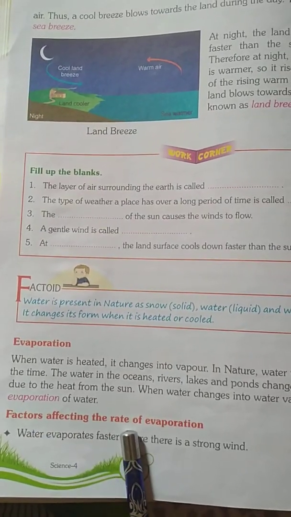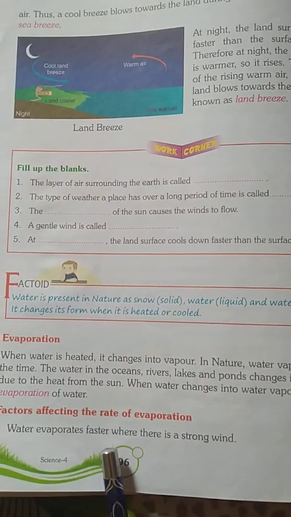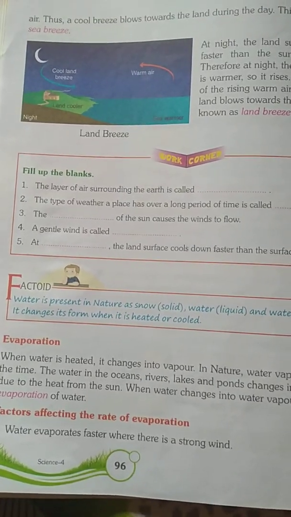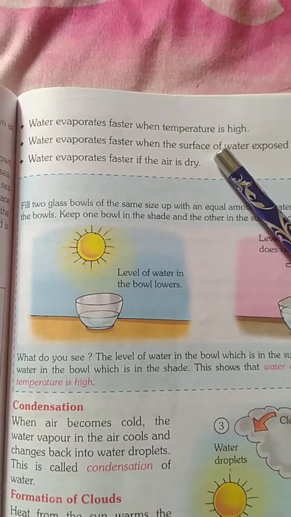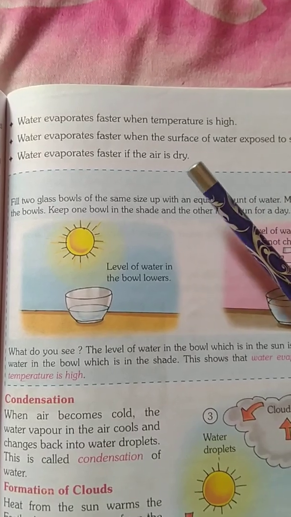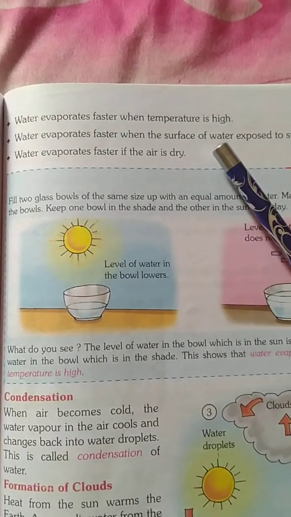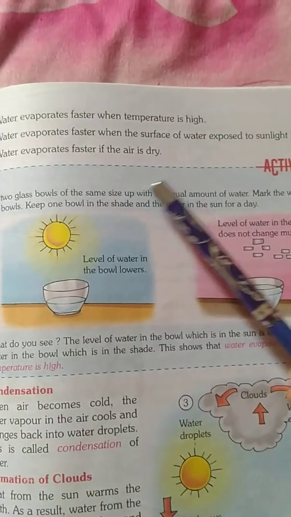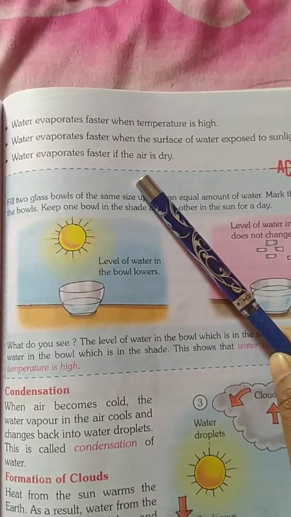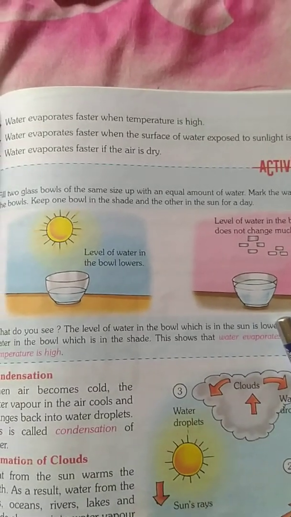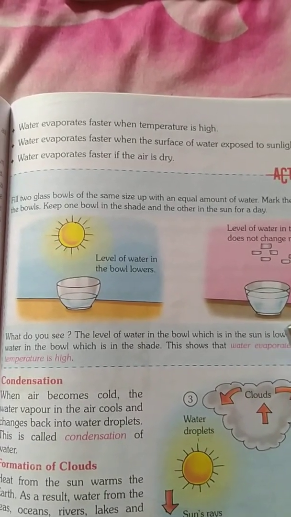Factors affecting the rate of evaporation. Water evaporates faster where there is a strong wind. Water evaporates faster when the temperature is high, and when the surface of water exposed to sunlight is large. Water evaporates faster if the air is dry. Here is one activity you can do at your home.